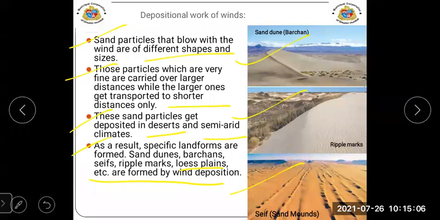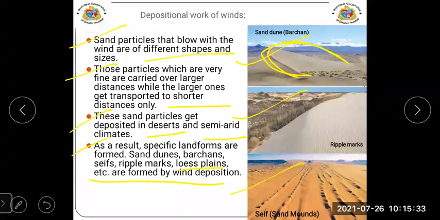Sand dunes, here you can see there is like a small mountain, or we can see a crescent moon shape. There is a sand dune shape over there. Okay, so due to this depositional work of wind, a sand dune like a crescent moon shape will form.